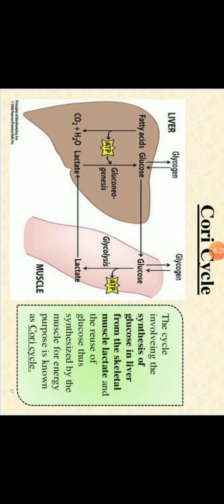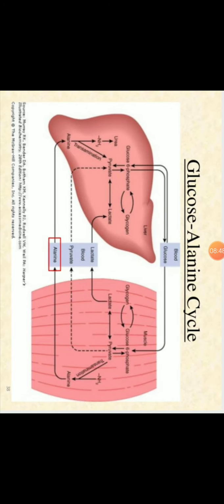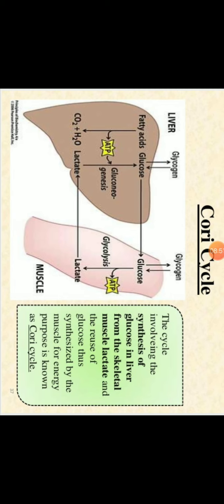Then next is the Cori cycle. This Cori cycle happens in the liver. This cycle involves the synthesis of glucose in the liver from lactate, and this lactate comes from the muscles. And why is this glucose formed? For reuse of that glucose in the muscle during exercise or muscle contraction and relaxation. During exercise there is more need of energy for our muscles for contraction and relaxation.